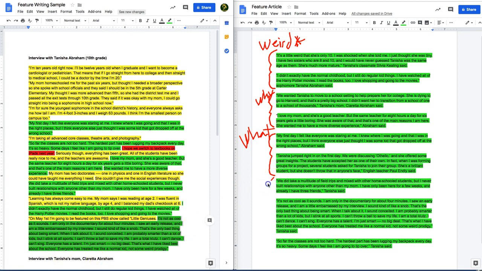Then lastly, this chunk here is really kind of about her struggle, how she's doing. I'm going to do strug for short there. Her struggle, how she's doing, making friends, kind of, how is it going? So we get an idea of that. So things kind of go together. We have them chunked together. And what we're going to do in the next video is how do we transition between these so that these all flow together and make sense.